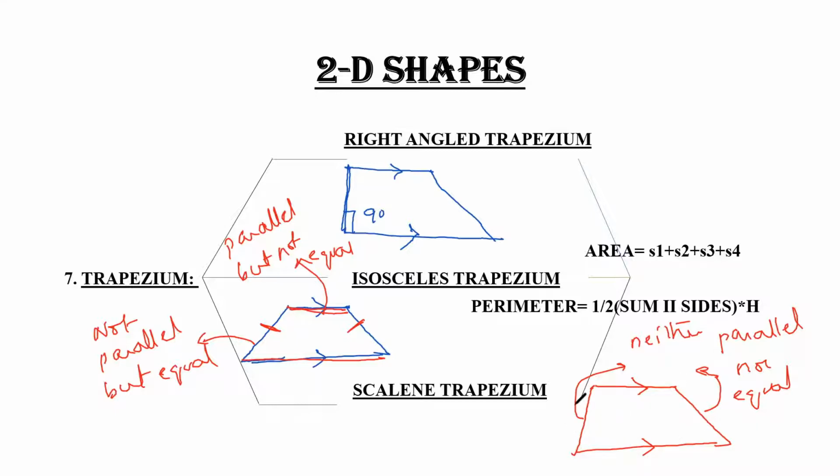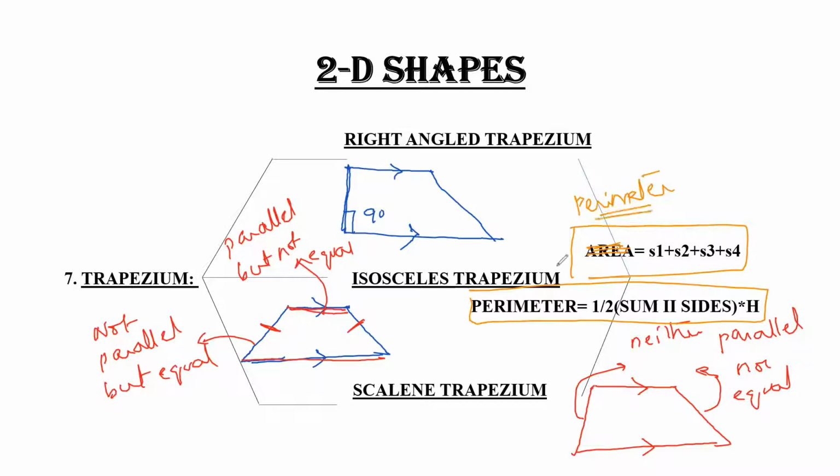So if we talk about the formula for these shapes, the formula for all the three shapes remains the same, that is this formula. This is basically the perimeter. Here is a misprint. This is your perimeter and this is your area. So the area equals 1 upon 2 sum of parallel sides into height. The parallel sides in all three of these trapeziums are these.